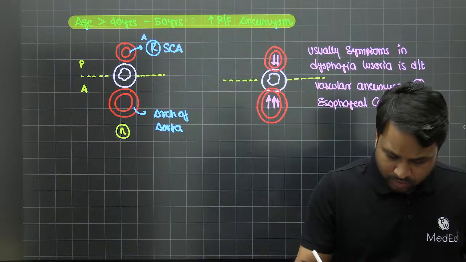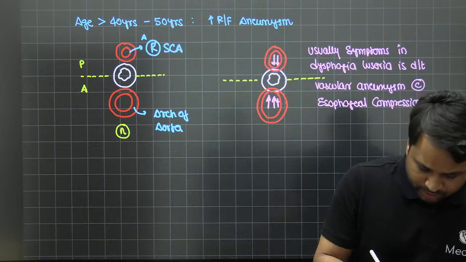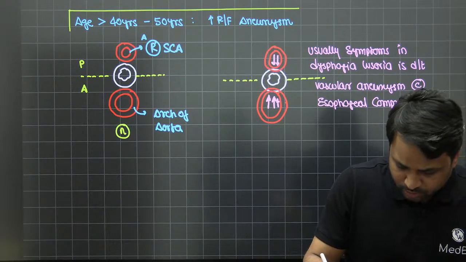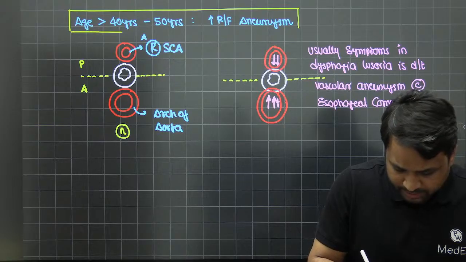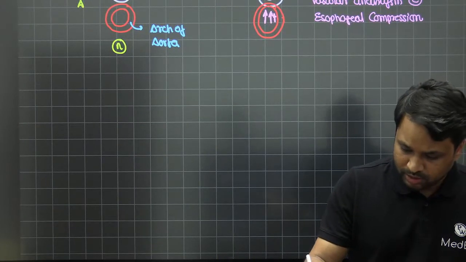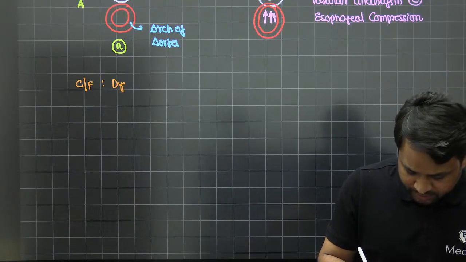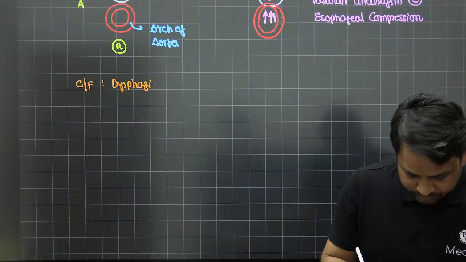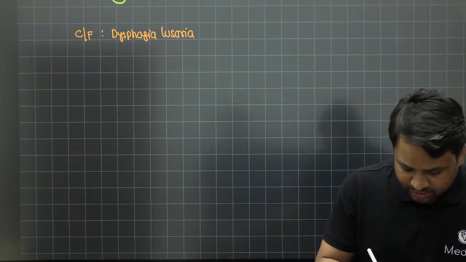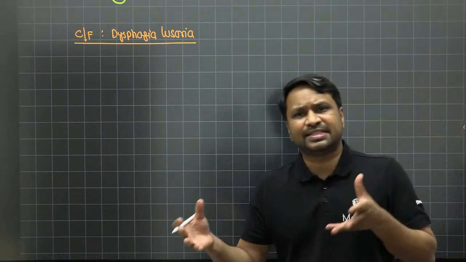Now let's understand how a patient would present to us, right? Let's try to understand how a 40 to 50-year-old man will present to us. So we'll talk about the clinical presentation of dysphagia lusoria, how the patient will present to you, the clinical features associated with dysphagia lusoria. Obviously, the esophagus is getting compressed.